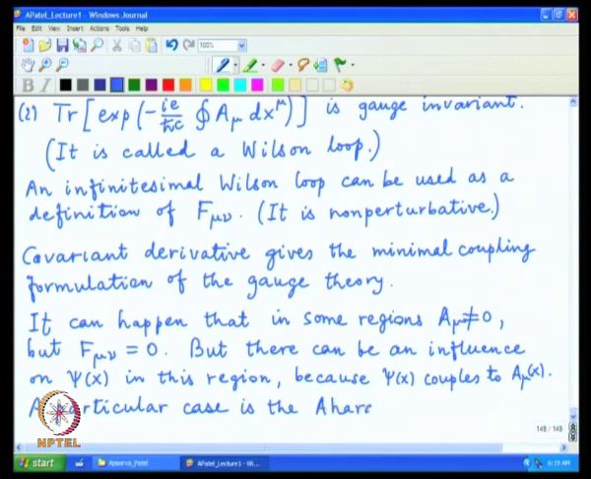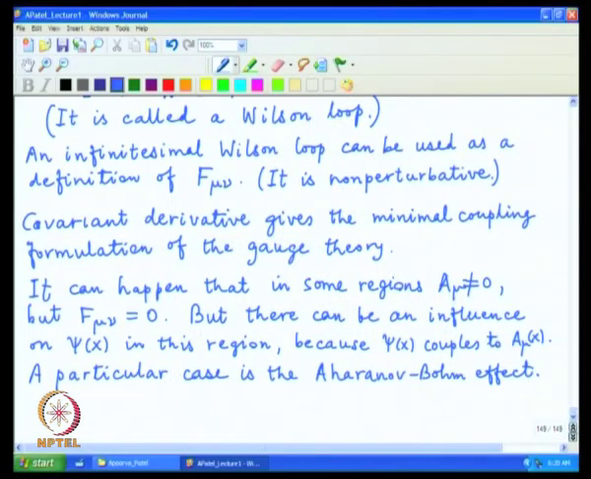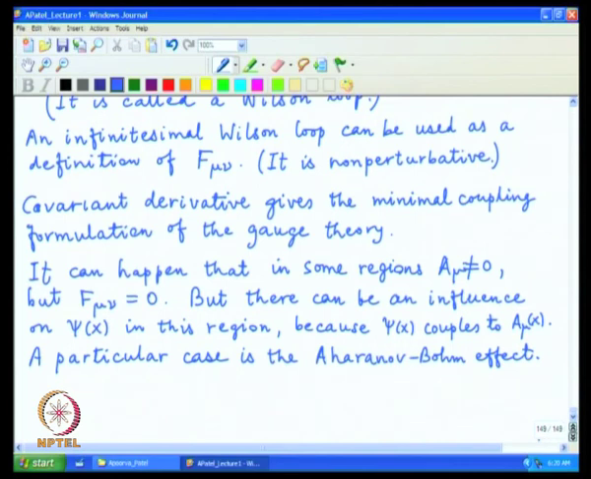the famous Aharonov-Bohm effect, where one has a setup where the electromagnetic field F mu nu is 0, but A mu is not, and in this region the charged particle passes through and it ends up changing its phase, which can be detected by interference experiment on the other side of the region. So, one can have a situation which